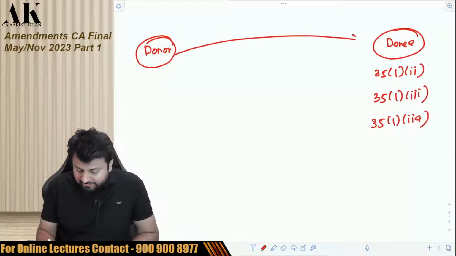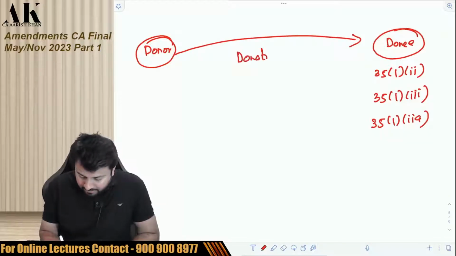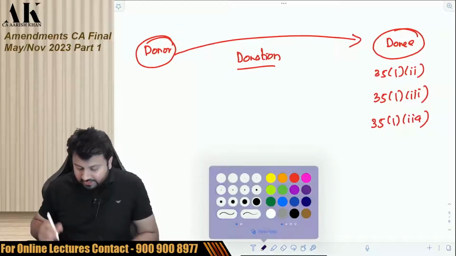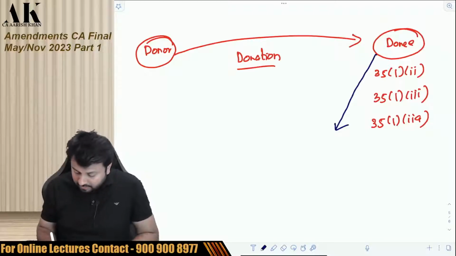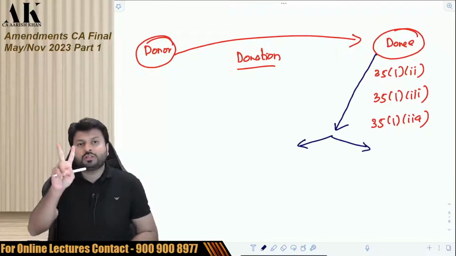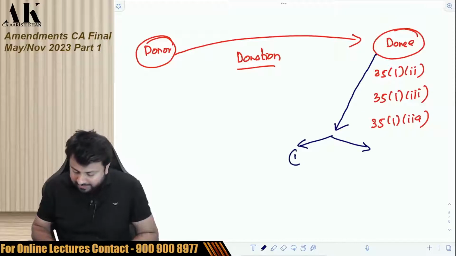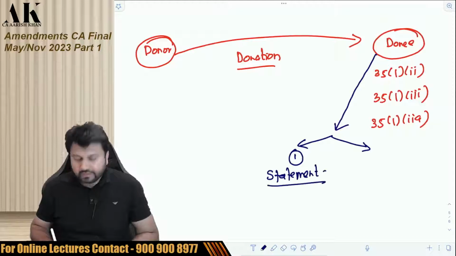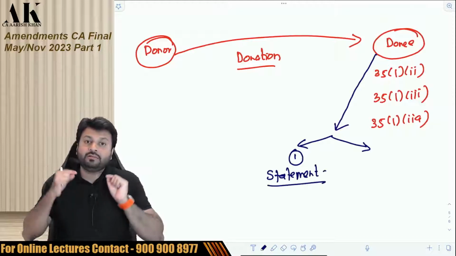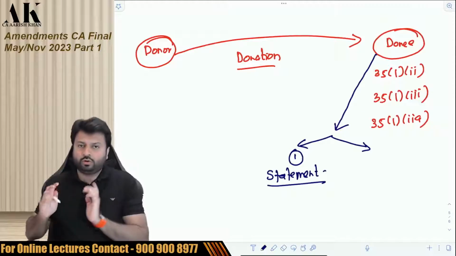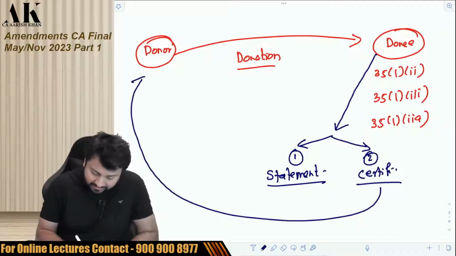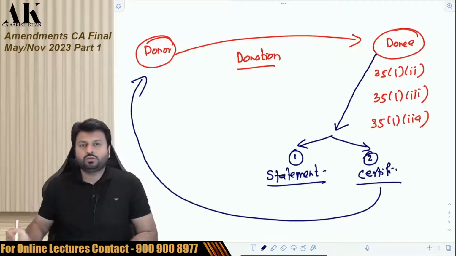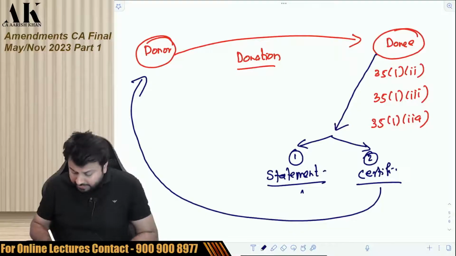So if the donor is giving donation to them, here the government in the last year has made an amendment that the donee has to do 2 things. The government has put 2 responsibilities on the donee in the last year. Responsibility number 1, the donee has to file a statement with the government every year that who all have given the donation. And second, the donee has to give a certificate to the donor that this much is the amount donated by the donor.